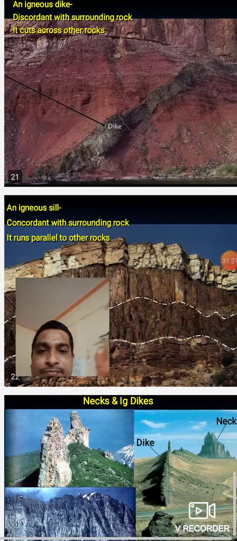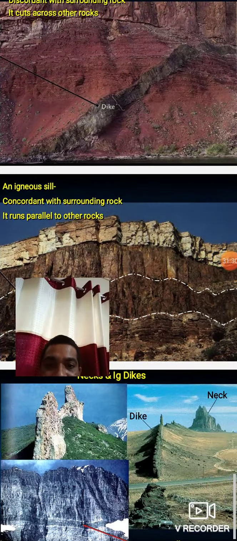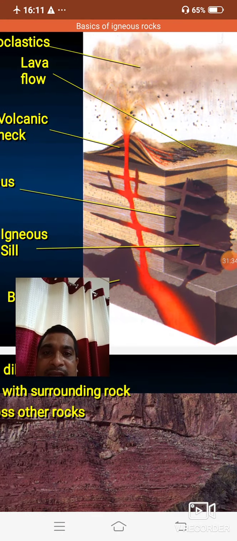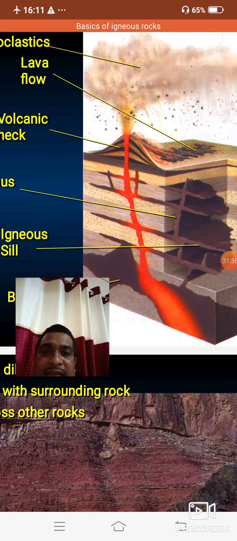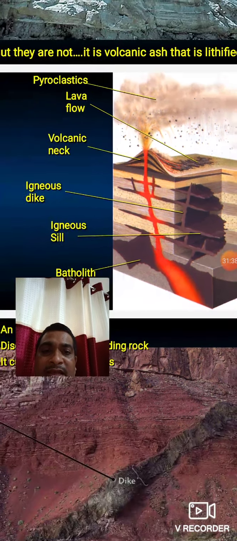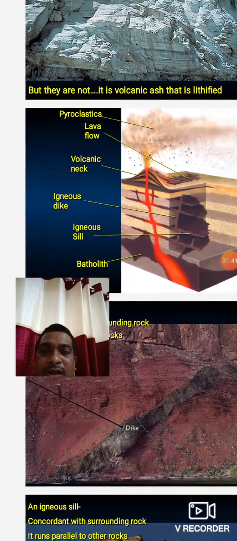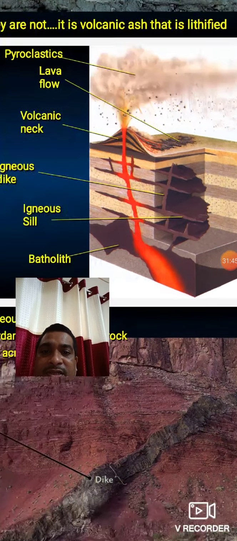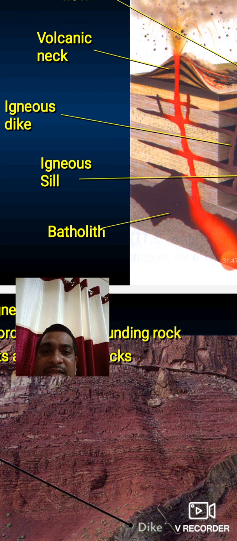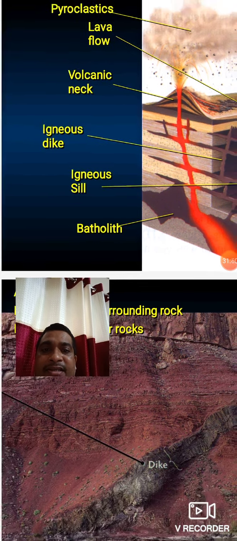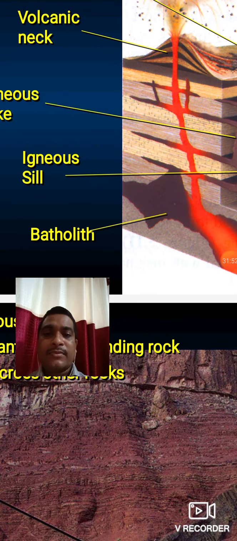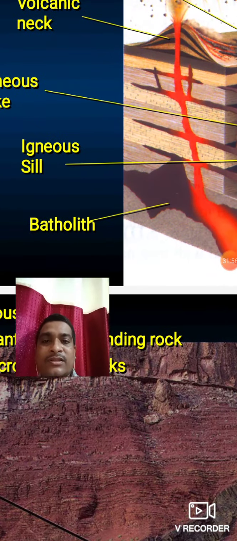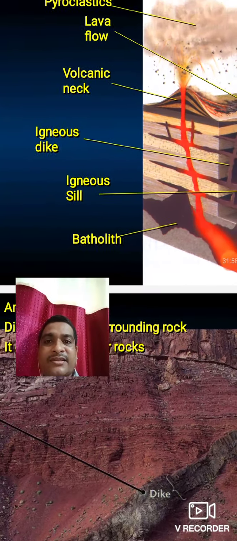Okay, these are the various structures you should see in this diagram. This is the sill: the horizontal layer is called a sill and the vertical layer is called a dike. A dike is vertical to the country rock and a sill is parallel to the country rock. These are the batholiths. A batholith covers a very large area of more than 100 square kilometers, with a very irregular shape, not a particular shape.